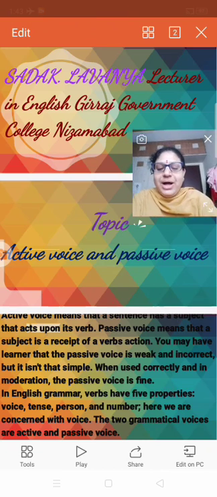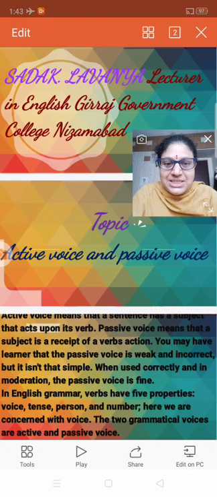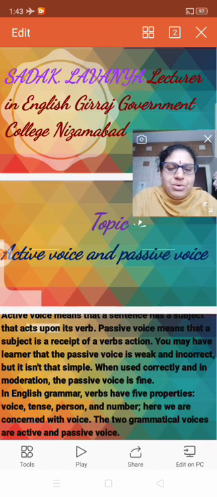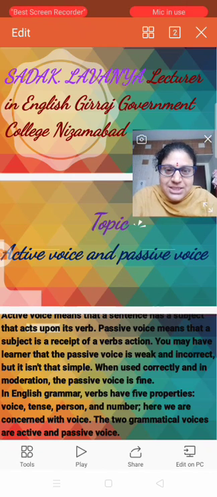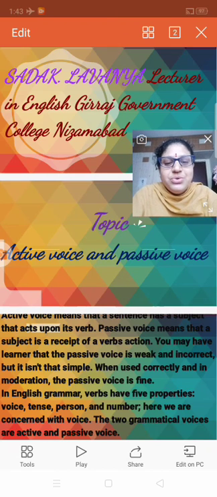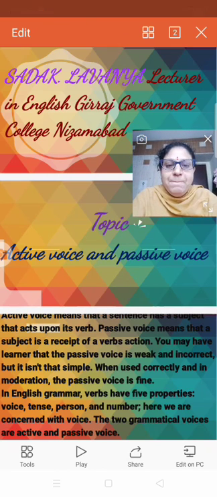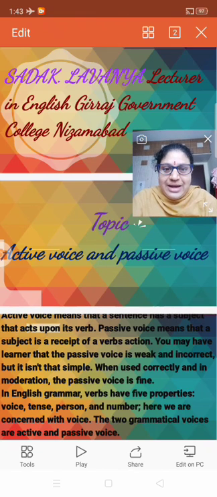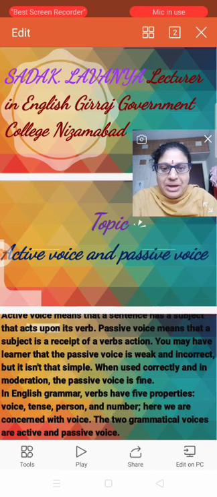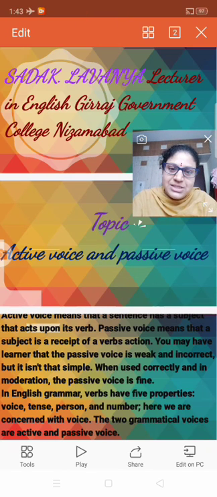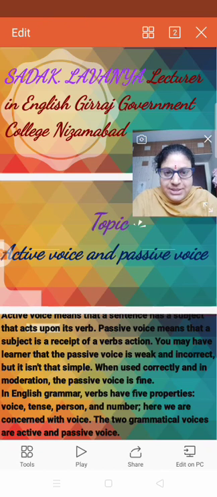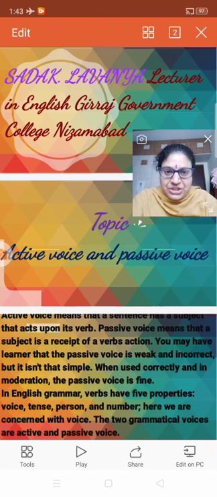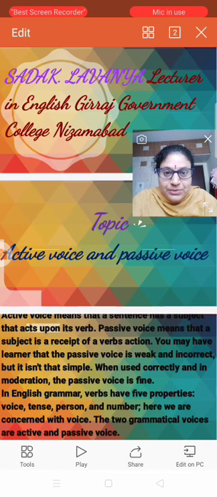So you are learning this from your 10th class itself, the grammar part, that is active and passive. So no change in that, same as whatever you have learned in the 10th class, the same topic of active and passive, right? So today we are going to learn how you have to change active to passive and passive to active. The sentences change from active to passive and passive to active.